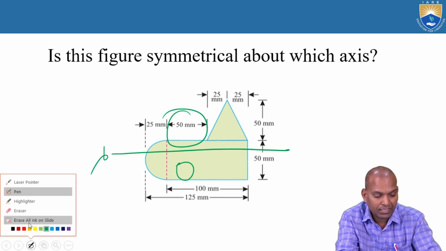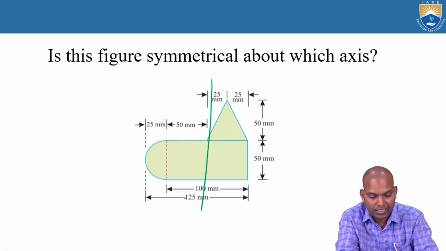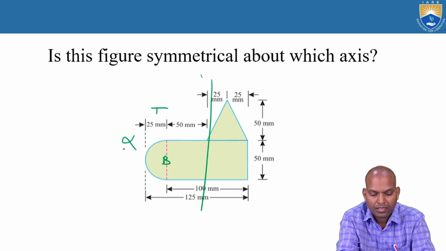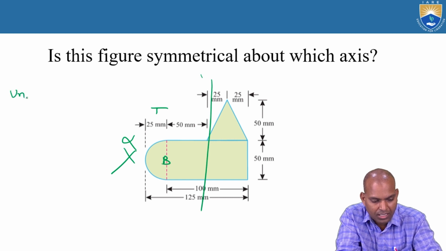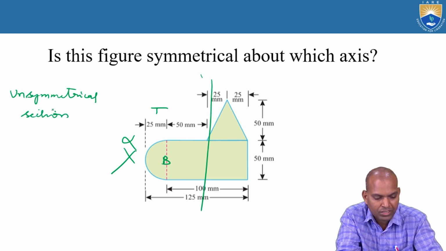And if you fold vertically, it is also not symmetrical. The geometry is not the same. So it is also an unsymmetrical section.